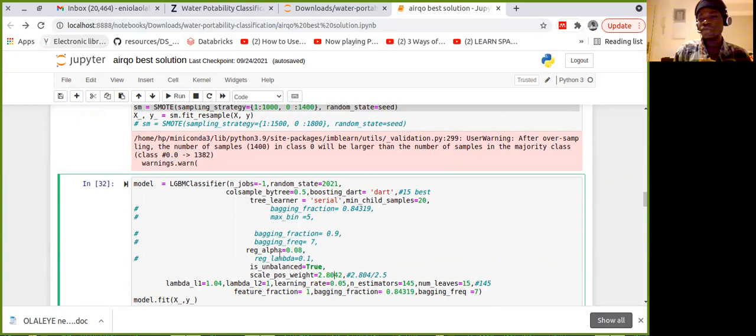What a voting classifier does is, if you have three models, and model A is saying 0, model B is saying 0, and model C is saying 1, majority carries the vote, so it just picks 0.